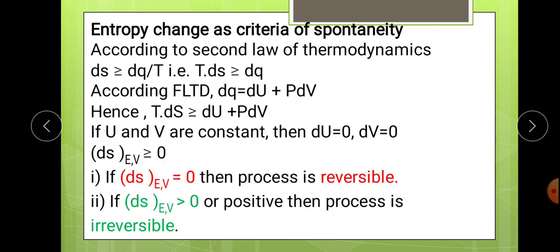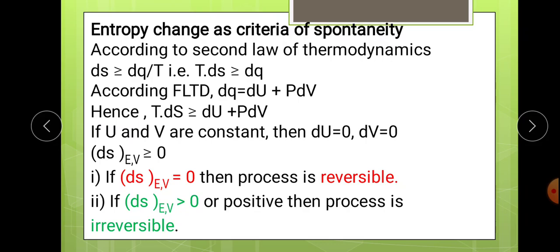So this is nothing but there are 3 different conditions, that is reversible isothermal, second reversible adiabatic, and irreversible, and with that the change in entropy of the universe has been calculated.